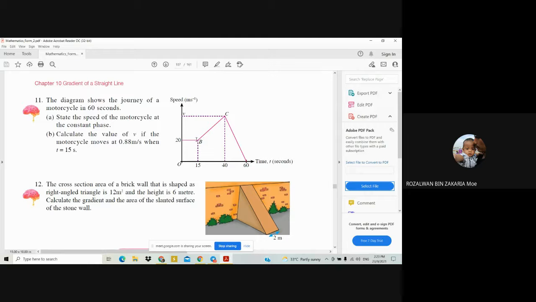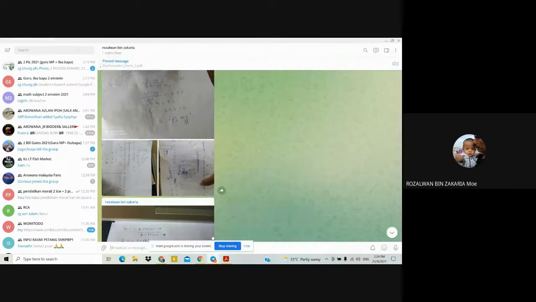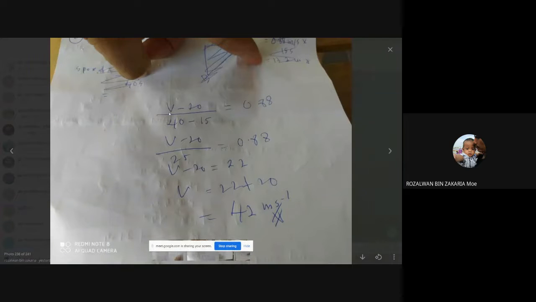Then you divide with the time taken for the V here. The time taken is 40. So you divide with the 40, you minus with the time taken for the 20 meter per second, which is 15. So V minus 20, you divide with the 40 minus with the 15, then equal to acceleration. Acceleration is equal to 0.88 meter per second power of 2. So that's why here you will get this one.